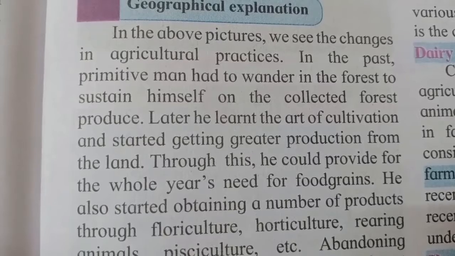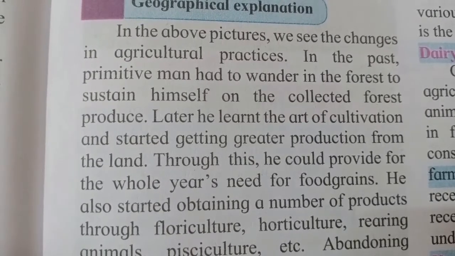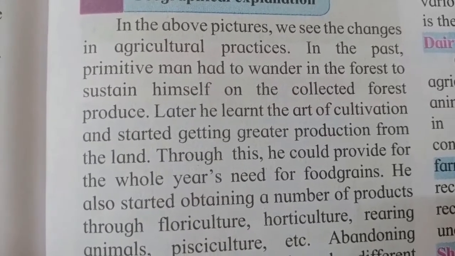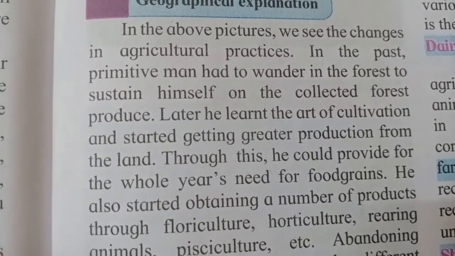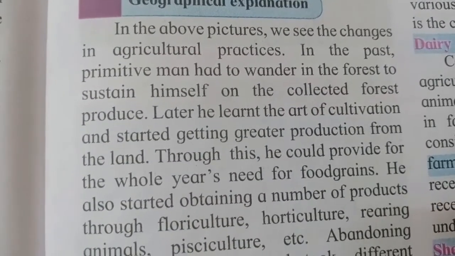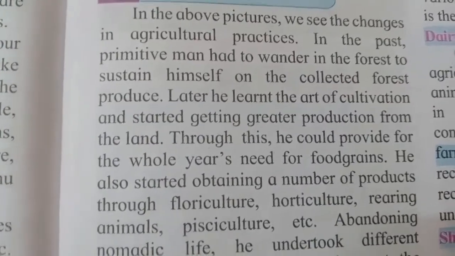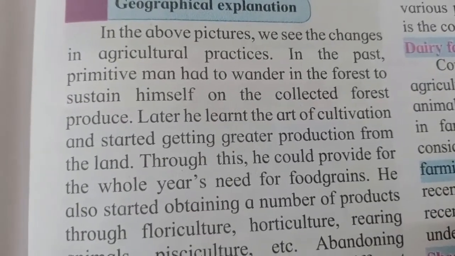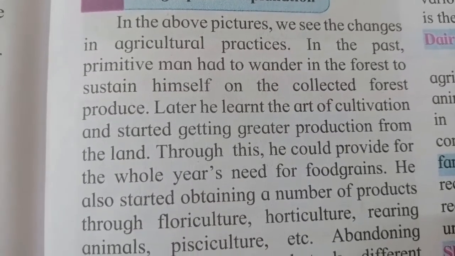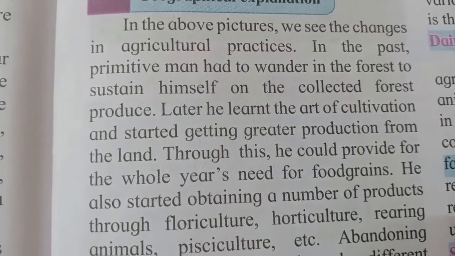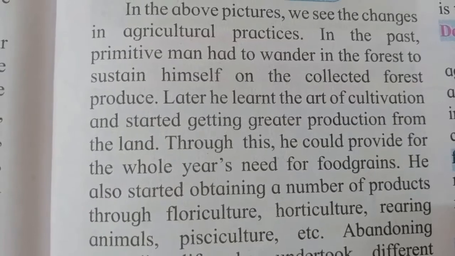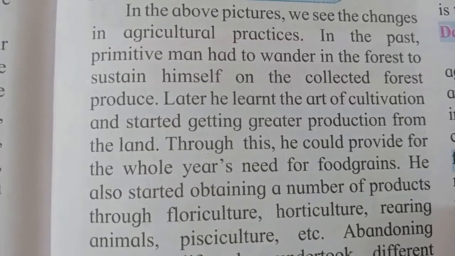In the above pictures, we see the changes in agricultural practice. In the past, primitive man had to wander in the forest to sustain himself on the collected forest produce. So, from the picture we can understand that in the old days, in the primitive or ancient time period, man had to wander from one place to another in the forest in order to sustain himself, that is to get food or to keep himself alive from the collected forest produce, whatever they used to collect from the forest.